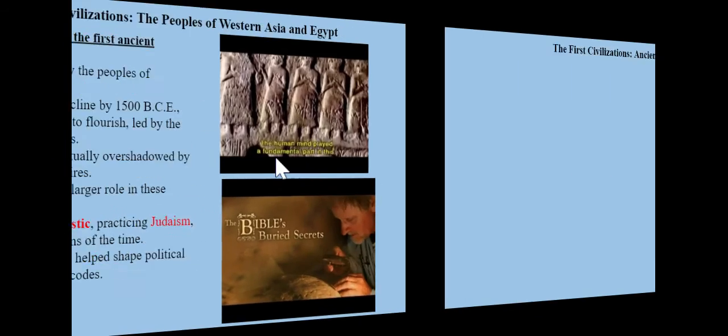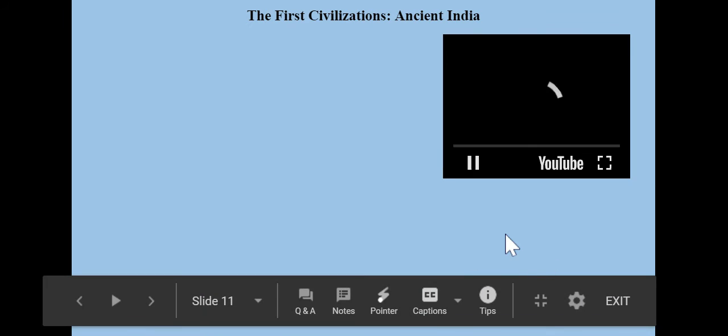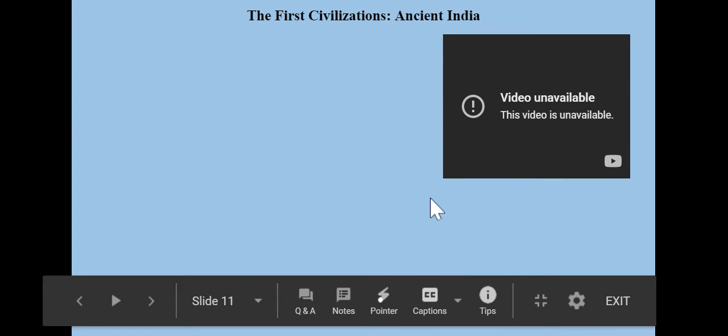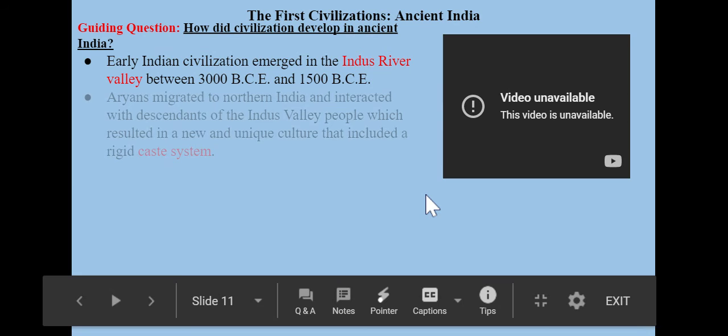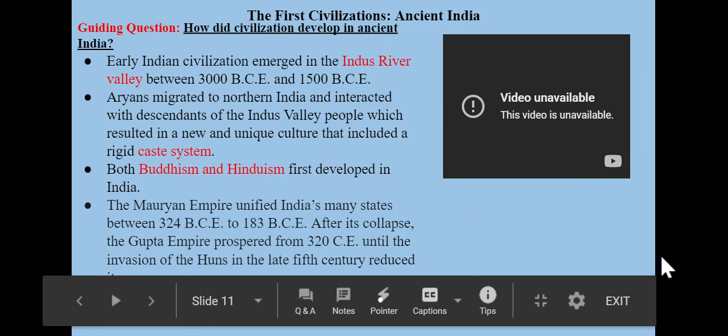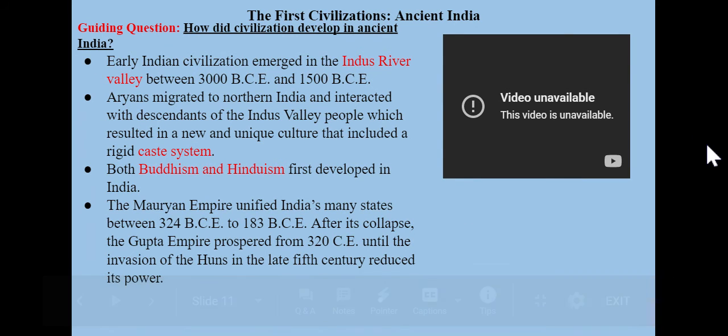Okay? Next up, ancient India. This is, I think, our last slide, actually. So we're doing good. This civilization pops up along the Indus River Valley. And I mentioned river valleys before because all of the four major civilizations that we're going to look at here, they all arose around a river valley.